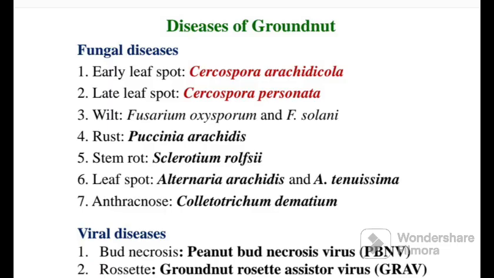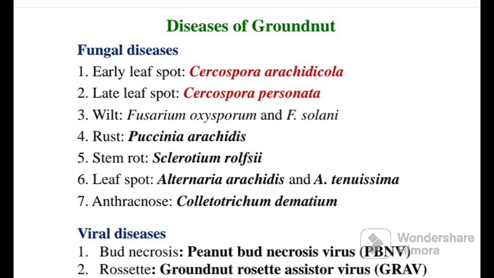Firstly, diseases of groundnut are given on your screen. First is fungal diseases and second is viral diseases. Early leaf spot, Cercospora arachidicola. Late leaf spot, Cercospora personata. Wilt, Fusarium oxysporum and Fusarium solani. Rust, Puccinia arachidis. Stem rot, Sclerotium rolfsii. Leaf spot, Alternaria arachidis and Alternaria tenuissima. Anthracnose, Colletotrichum dematium. Viral diseases include bud necrosis caused by peanut bud necrosis virus, and rosette disease, which is also a viral disease caused by groundnut rosette assistor virus.